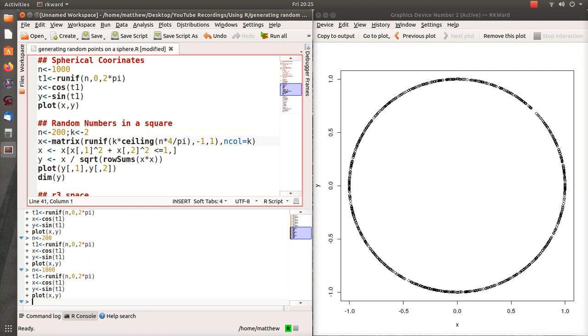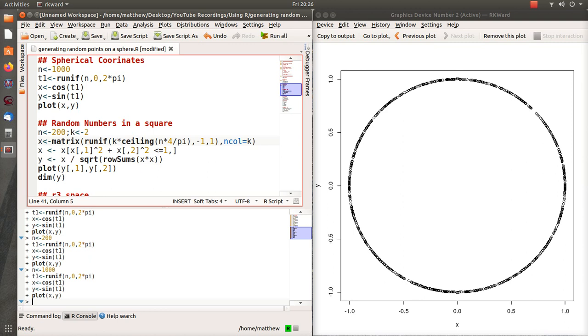Since we're creating vectors that may not be accepted, we have to randomly generate more than 200 vectors to get to 200. You could do this sequentially: generate a vector, see its length, if it's less than one, accept it. If not, reject it, and keep going until you get to 200.